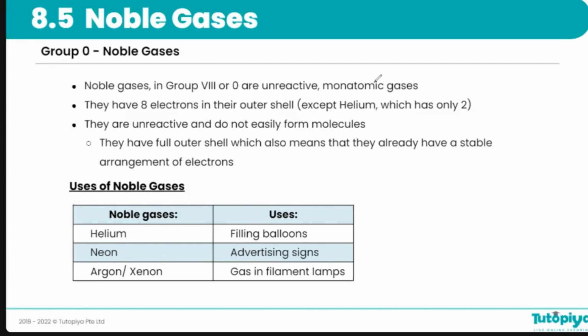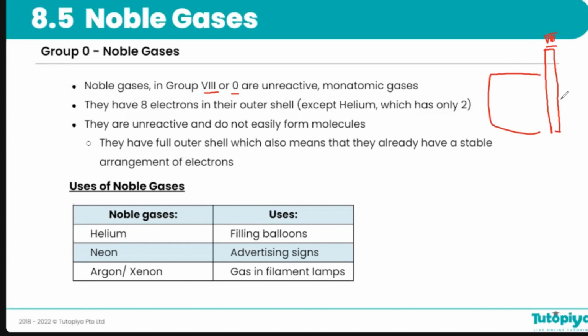Noble gases are the elements in group 8 or group 0. Group 8, group 0 is the very last group of the periodic table, very last one. People call it group 8 or it is also called group 0.